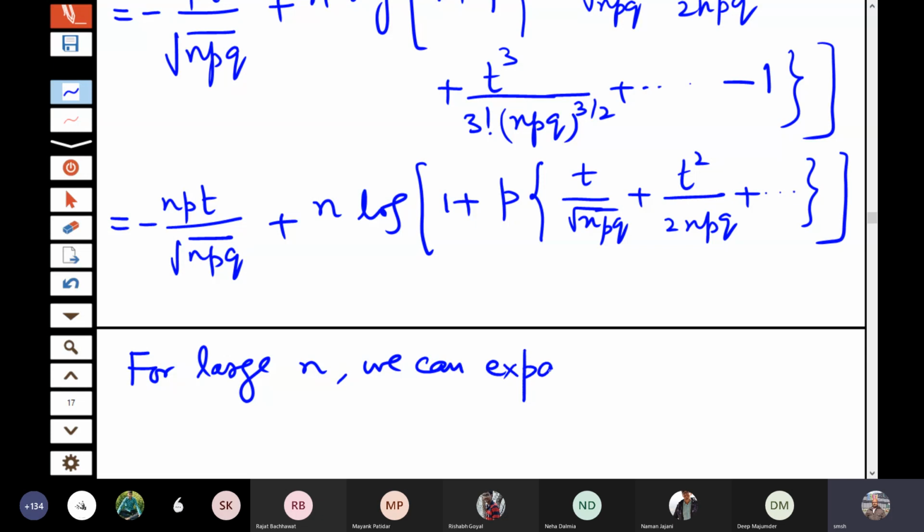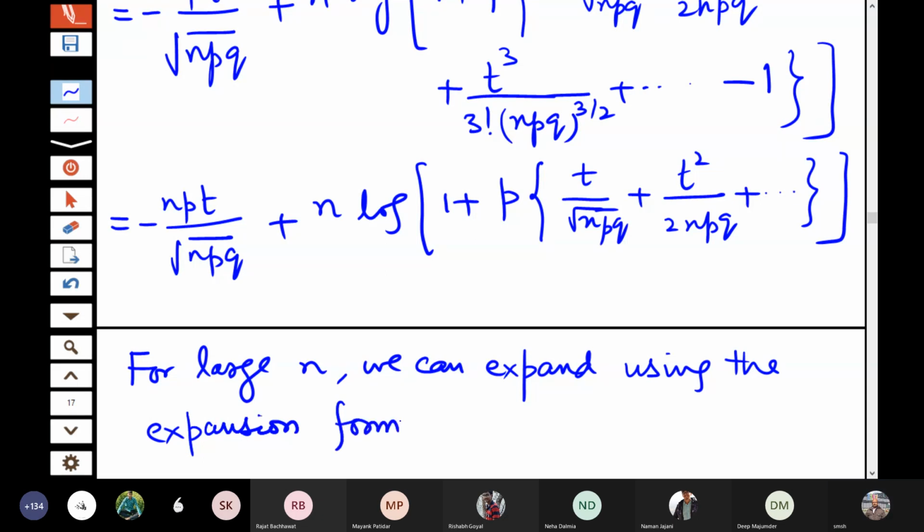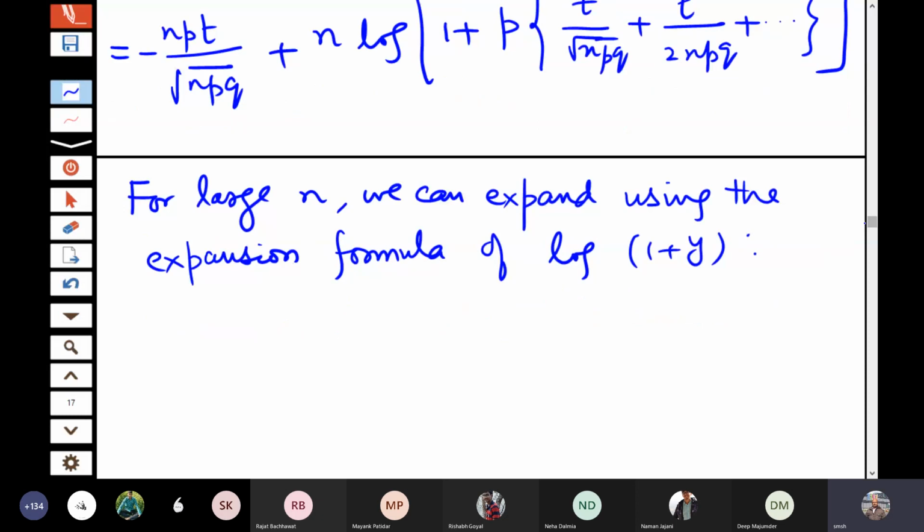So for large n, we can expand using the expansion of log 1 plus y. So what is that? That is equal to minus npt.